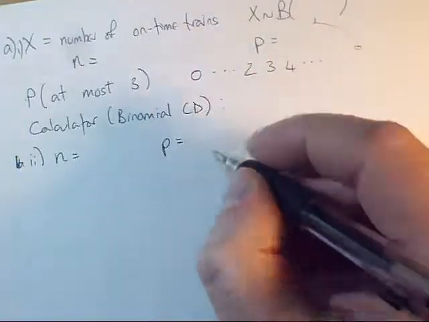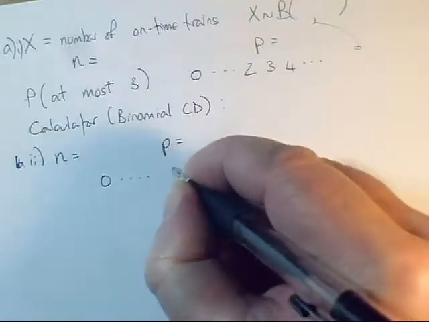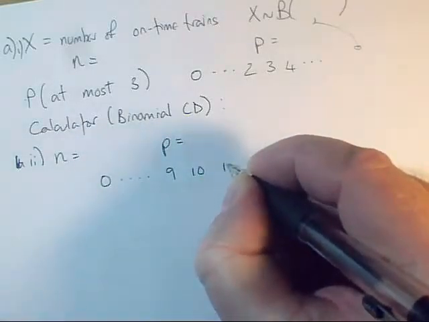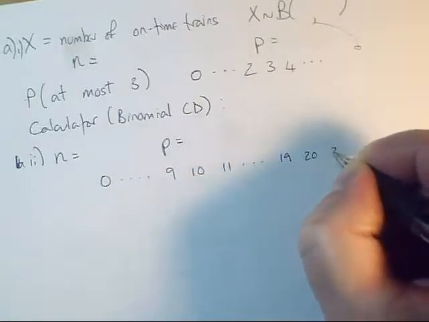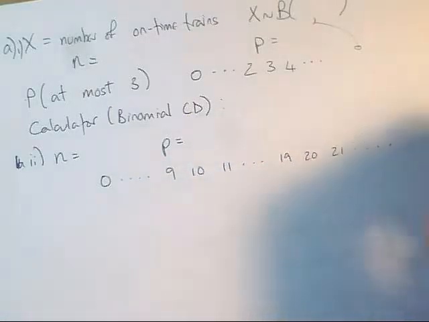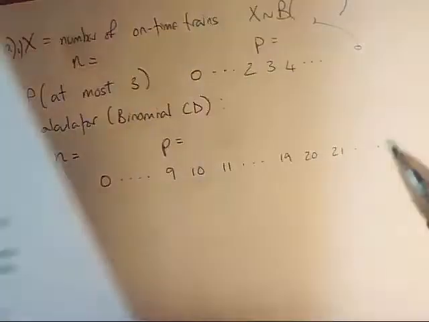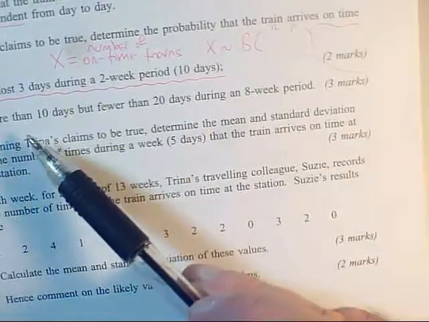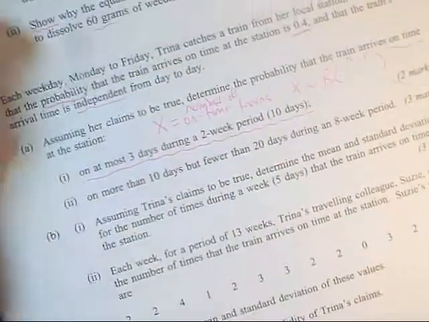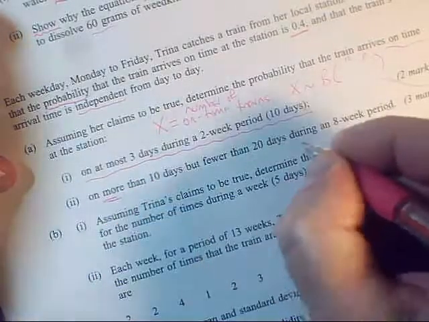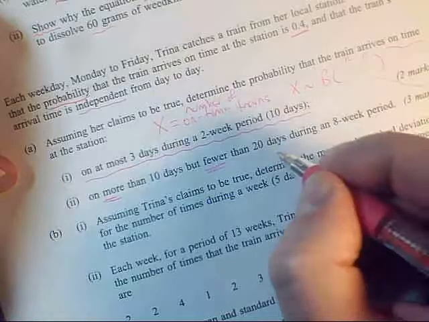Okay, so you're going to need to do the outcomes 0, dot dot dot, we're interested in values around 10, dot dot dot, we're interested in values around 20, and then it goes all the way up to the maximum, whatever n is, and you need to draw appropriate boxes around this to isolate the probability on more than 10 but fewer than 20 days. Be really careful with words like more and fewer. Think hard about whether it's allowed to actually be 10 days or actually be 20 days.